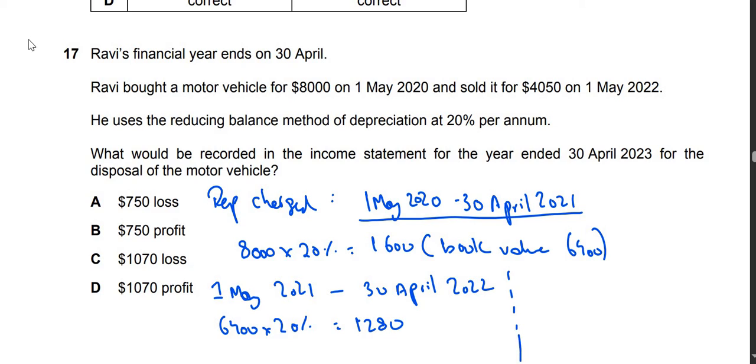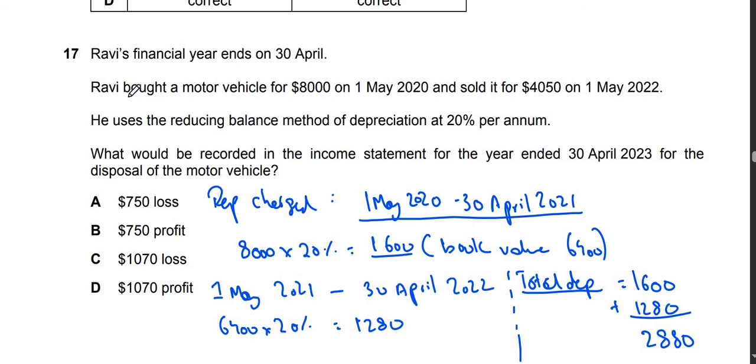So how much is total depreciation now? Total depreciation is going to be 1600 previous depreciation plus 1280 current depreciation, so it's 2880. Total depreciation charge is 2880.